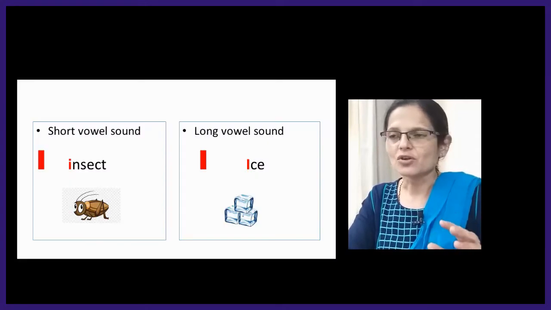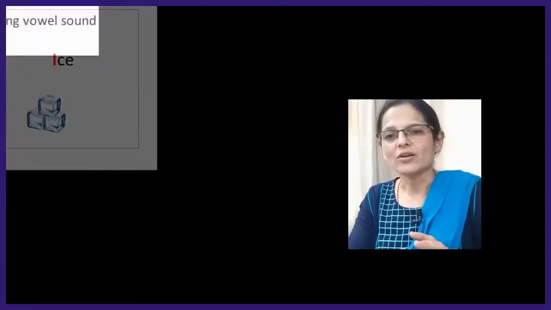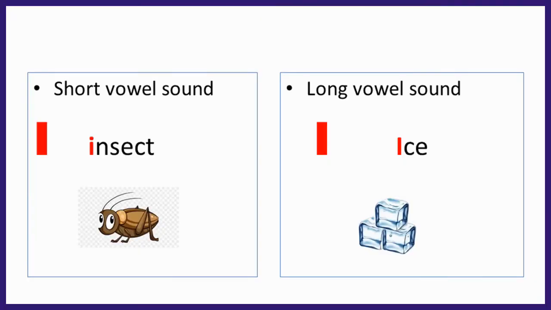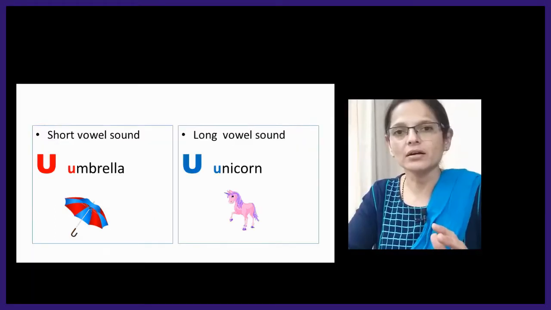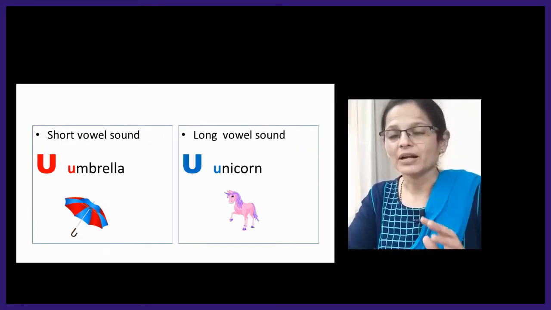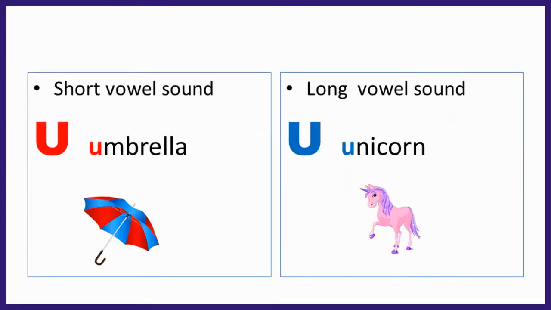Next is I. Again, the short sound of I will be I, as in insect. And the long sound will be I, as the alphabet itself, as in ice or ice cream. And then next is the vowel U. The short sound of U will be U, as in umbrella. But the long vowel sound will take the sound of the alphabet, that is U, as in unicorn or even uniform.